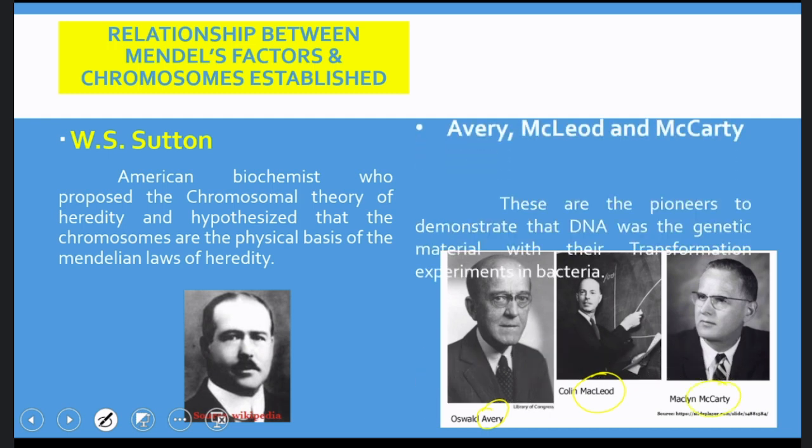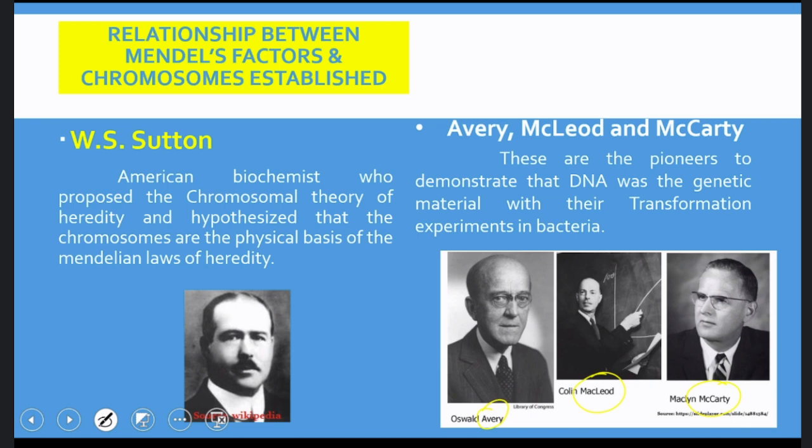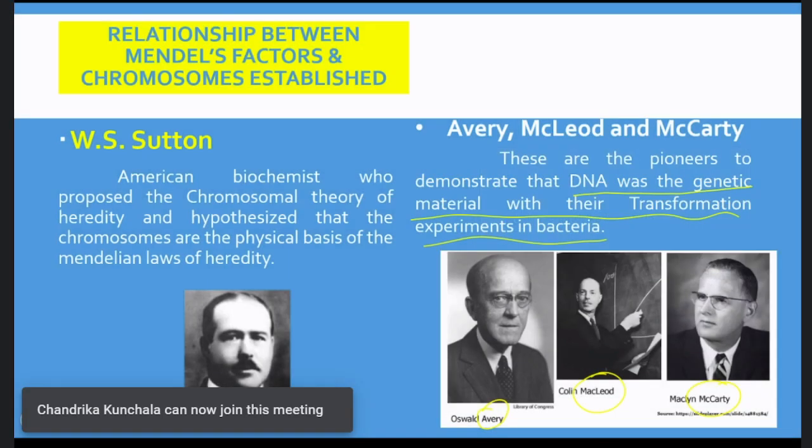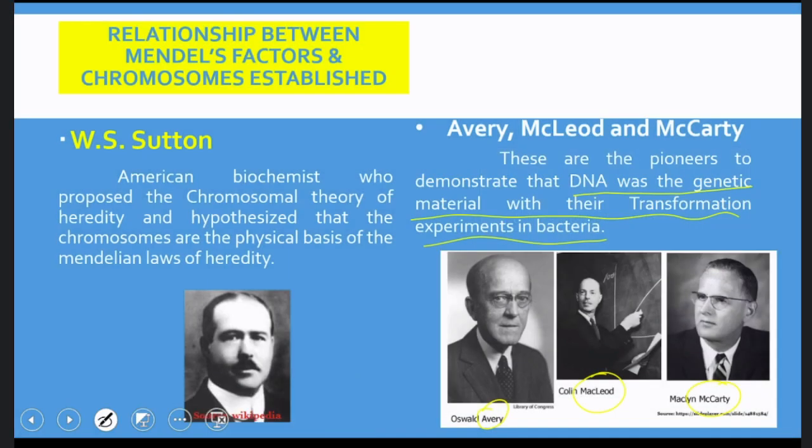What did they do? These are the pioneers who demonstrated that DNA was the genetic material with their transformation experiments in bacteria. These are the three scientists who demonstrated the famous reproductive mechanism of bacteria that is called transformation. By this transformation experiment, they proved that DNA is the genetic material. And this experiment was done in bacteria.